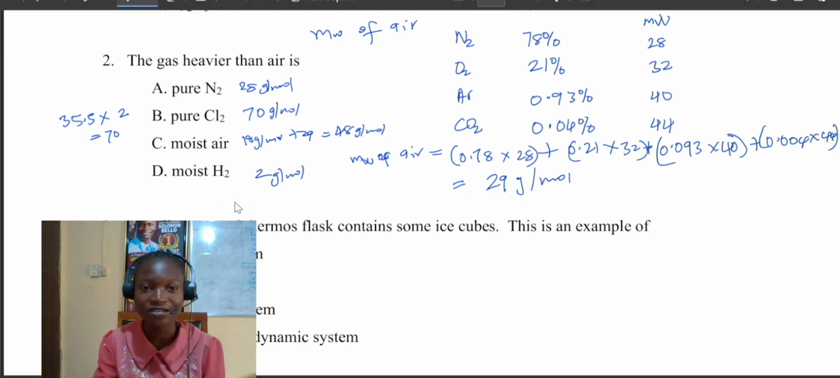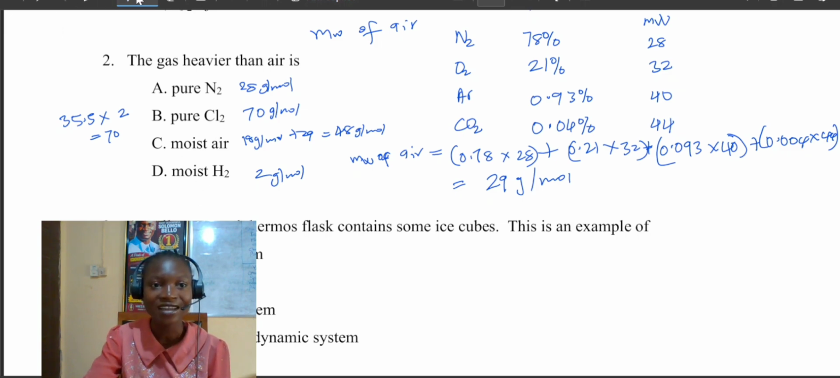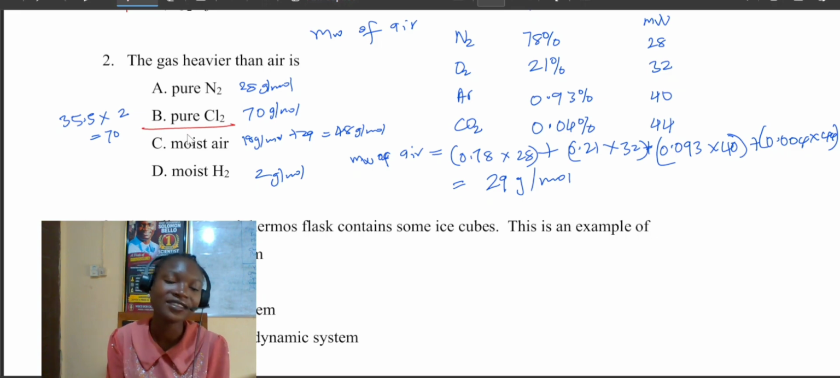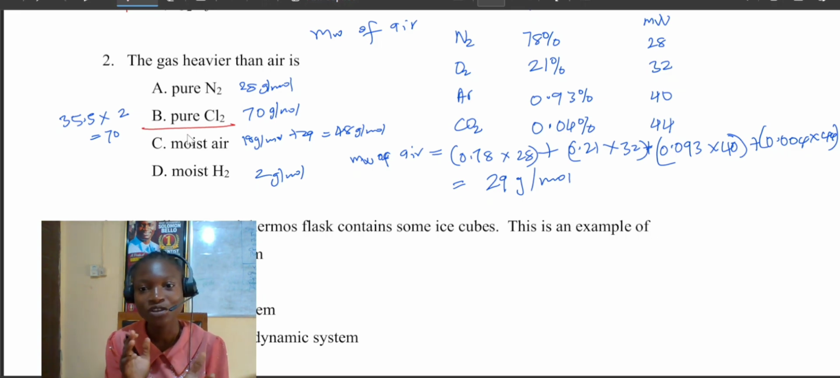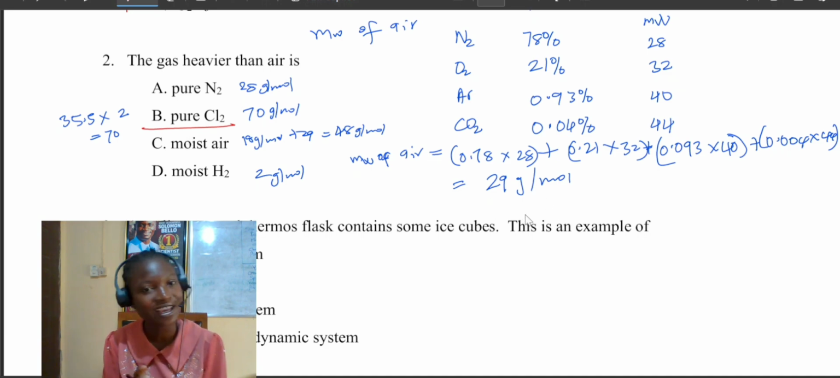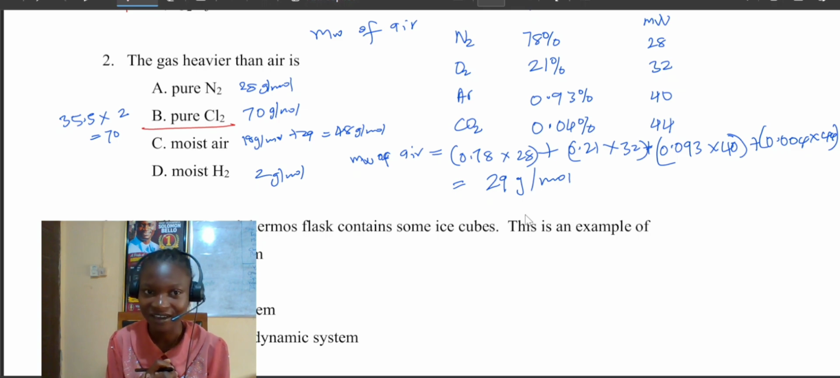So among all these, which one do you think will be heavier? You have to consider the one that is heavier in the options, and there is no other one than chlorine. So the correct answer will be chlorine, which is option B. Chlorine is heavier than air. If you are asked to find the one that is lighter than air, that is how you are also going to do it. Of course, you can just know this value, 29 gram per mole. Then you can easily calculate which one is heavier and which one is denser, which one is lighter and which one is heavier.